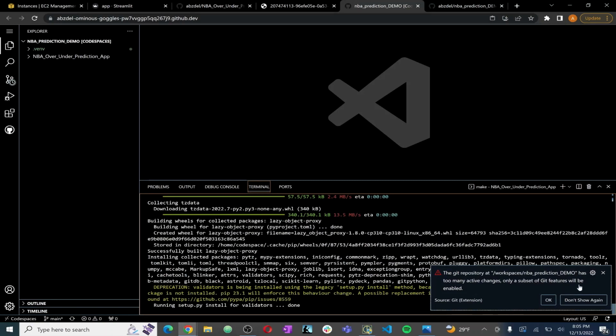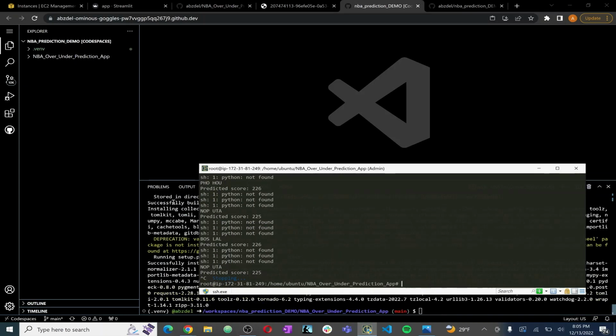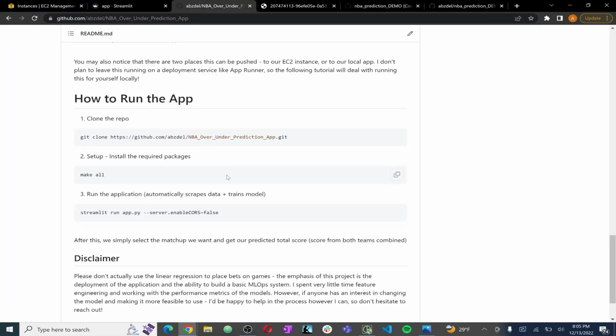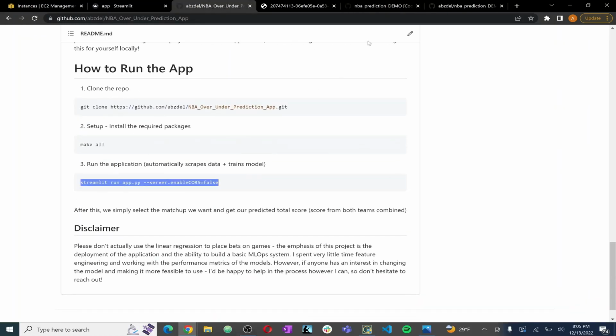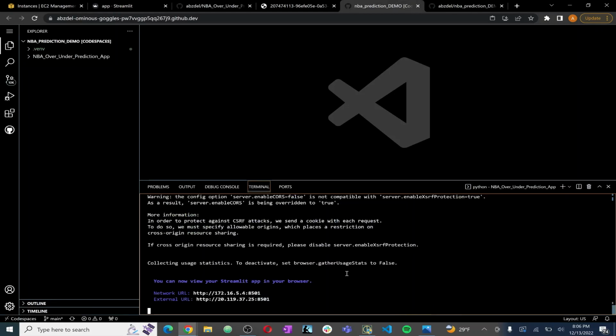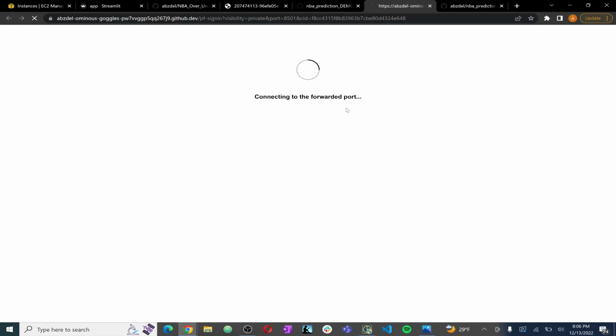While this is finishing up installing, one more step I want to make sure I take is to shut off this website that we're using, just in case there's any interference. And it looks like everything's done. So the only thing left to do is run the app. Super simple, it only takes a few steps to really get this going. I can open this up and show you what we're working with.